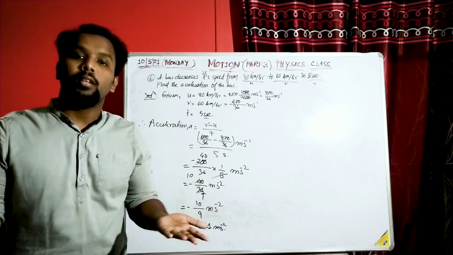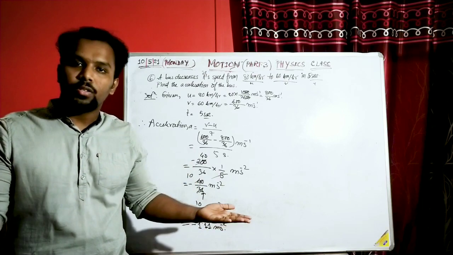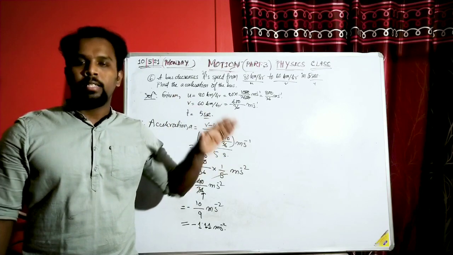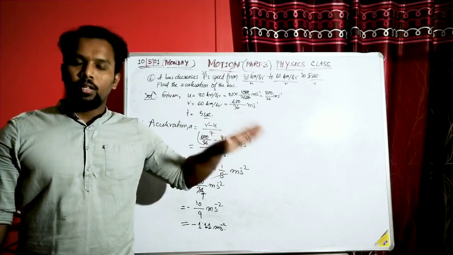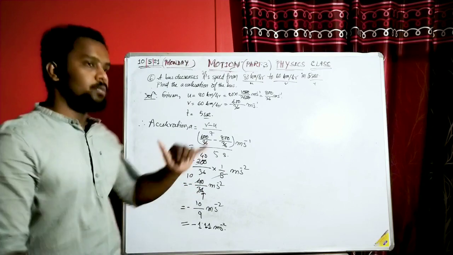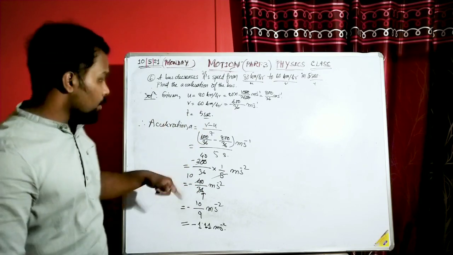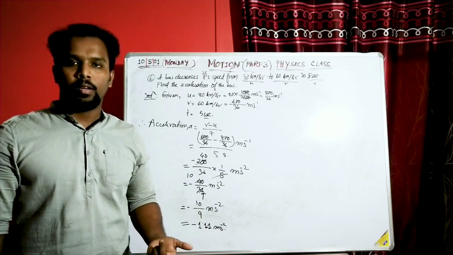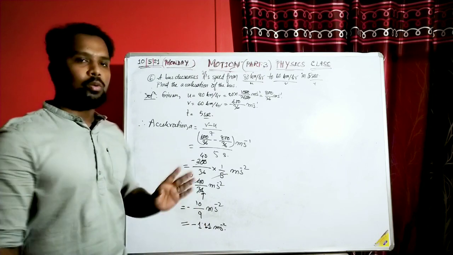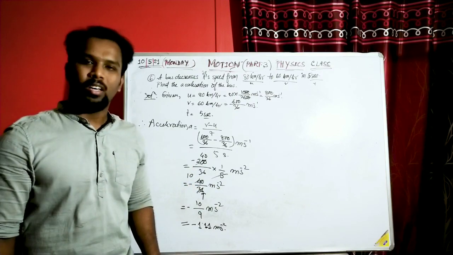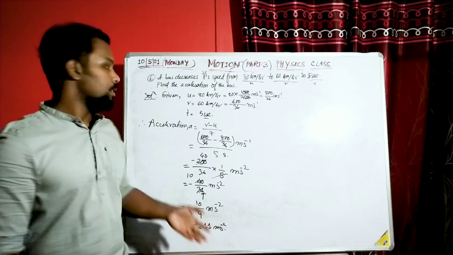Why can this be negative? Because acceleration is a vector quantity, and it always has direction. I told you in the last part that once a quantity is a vector, it is always going to have a positive or negative sign. Here it is a negative sign, that means it is decreasing. So this kind of acceleration is known as retardation. This is a definition you should actually know. Or you can say deceleration.